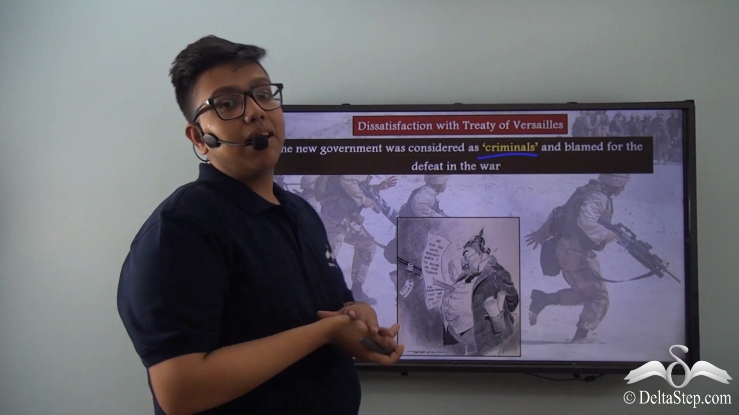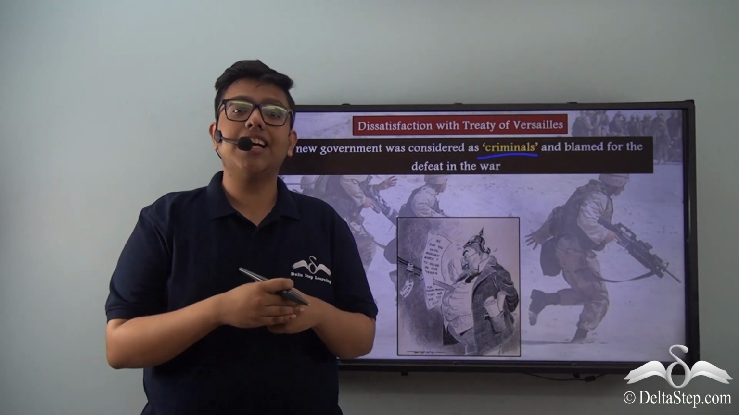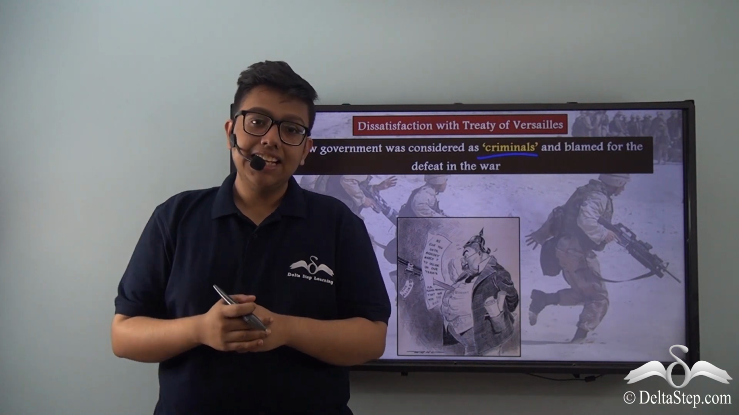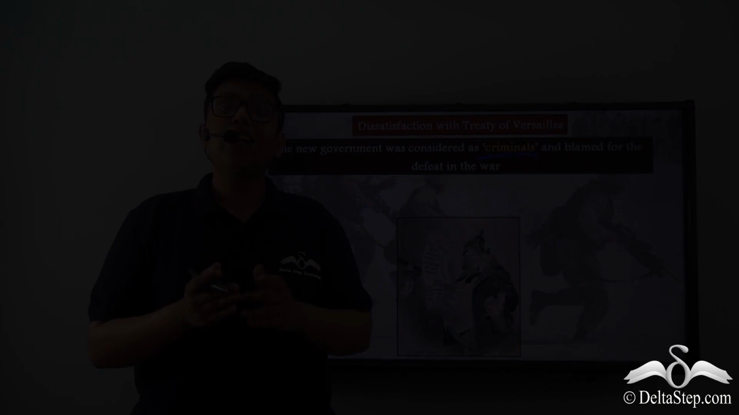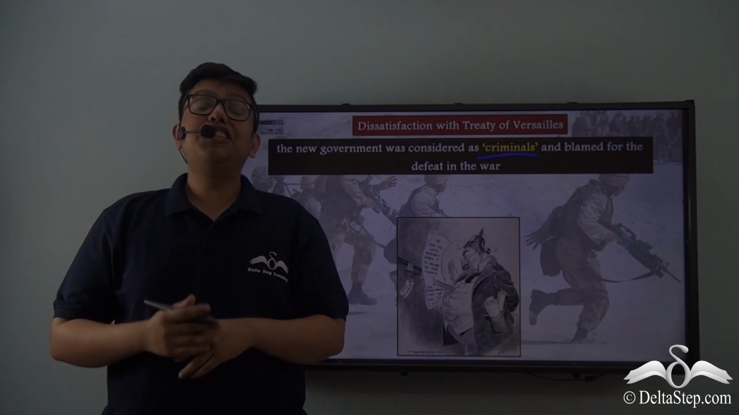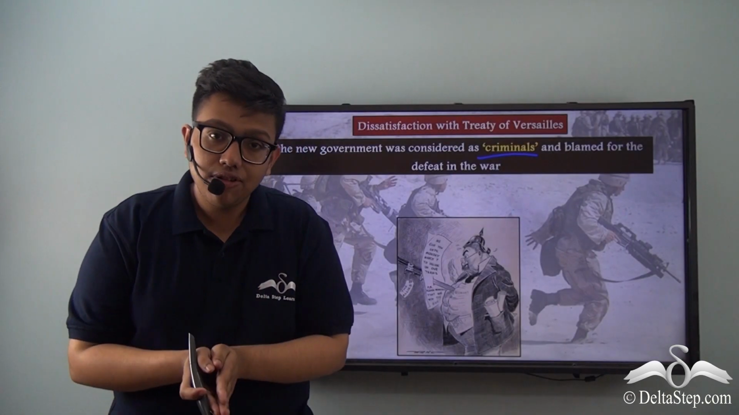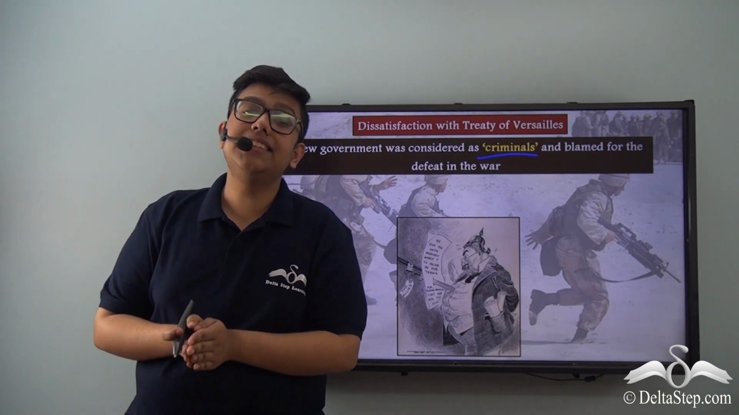Now, in this environment of dissatisfaction with the Treaty of Versailles, Hitler and his Nazi party found an opportunity. They made their stance particularly anti-Versailles and openly voiced criticism against the terms of the Treaty of Versailles, which made the German public believe that Hitler's Nazi party can truly bring back Germany's lost glory.